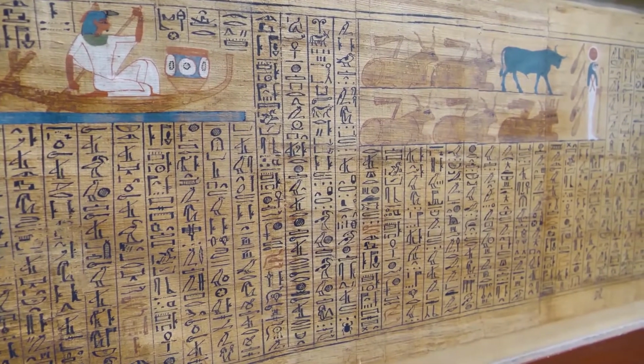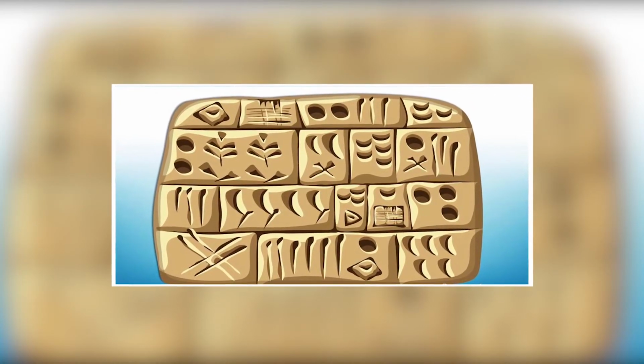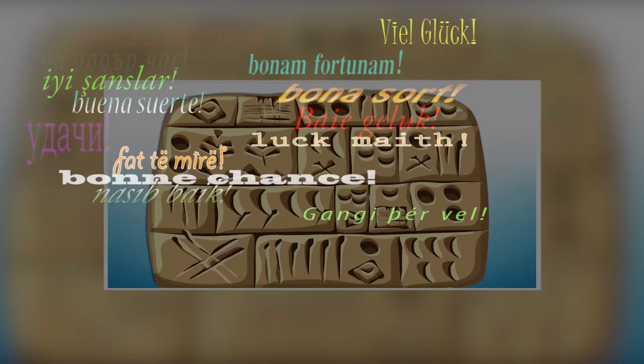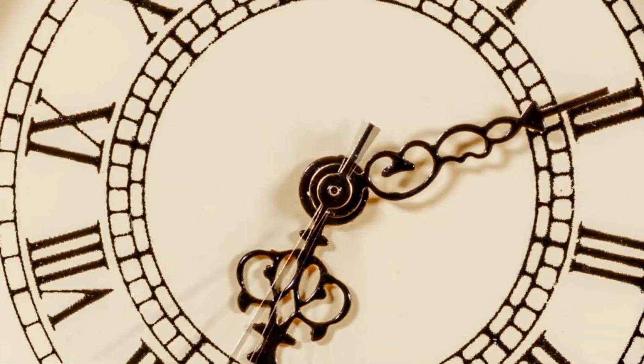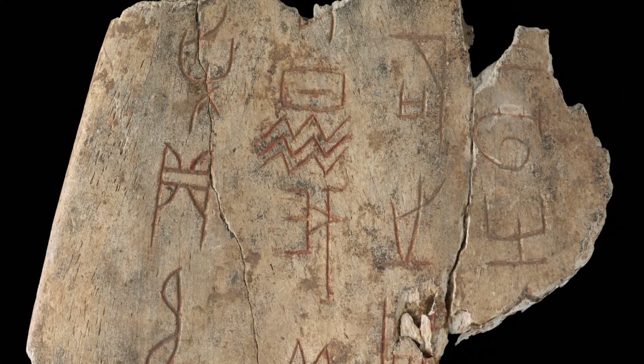Indus Valley civilization also developed its script around this period, but its status as a writing system has been questioned by scholars. Meanwhile, in the Far East, the Chinese were developing their own script, independent of Middle Eastern languages. Around the 16th century BC, early Chinese writings are found written on oracle bones.